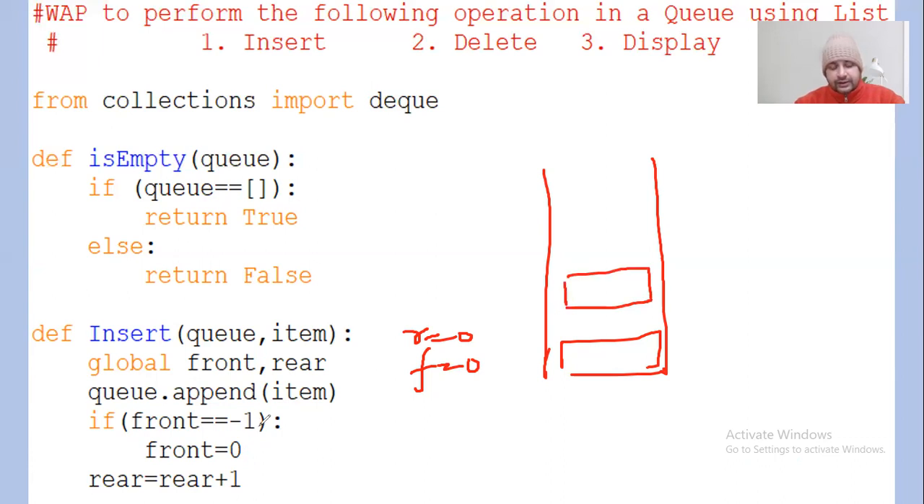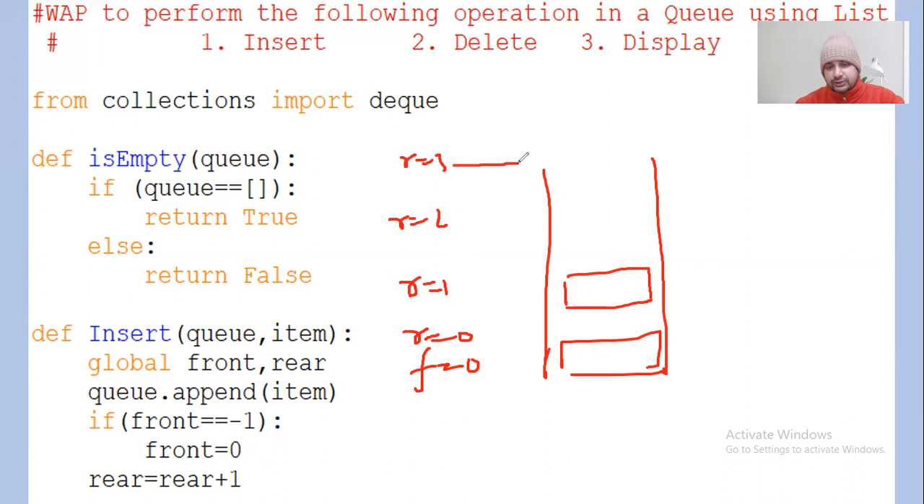It will check the value of front. Is it -1? No, it is not -1, because it is 0 right now. So front will remain at the 0th location. Rear equal to rear plus 1. Rear will increment its value by 1, so rear will be at 1 now. Next time rear will be at 2, then rear will be at 3.